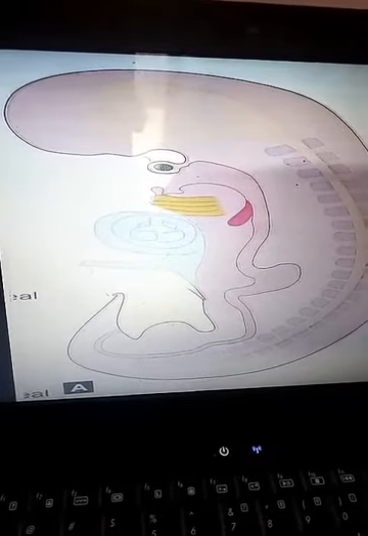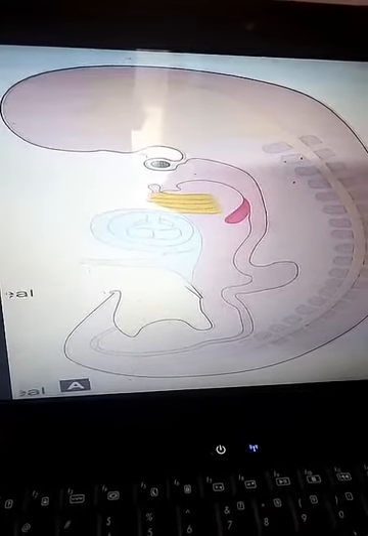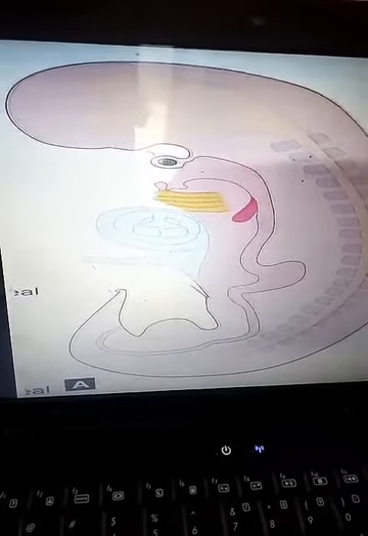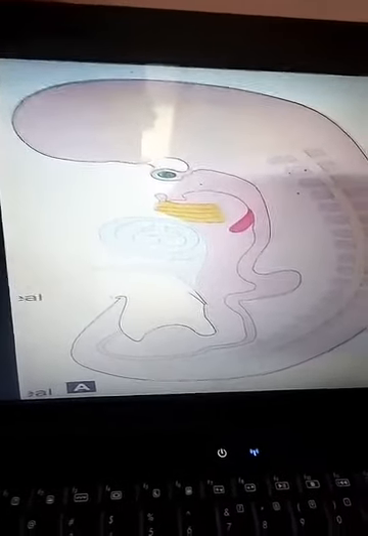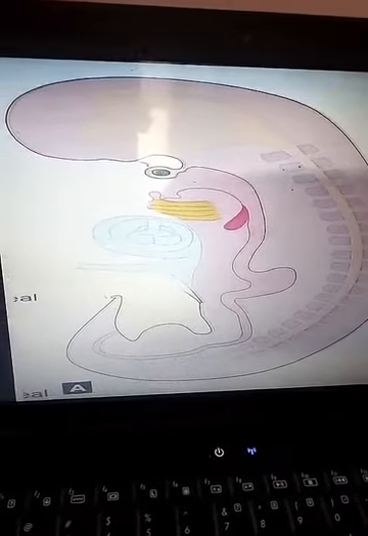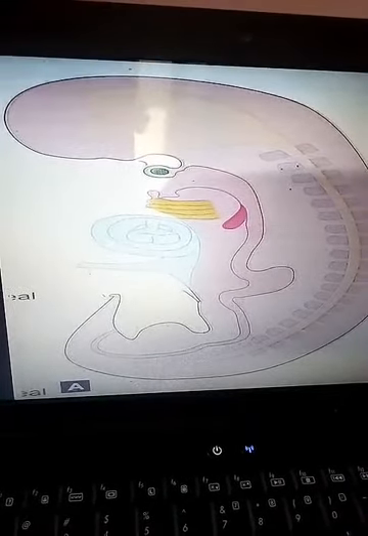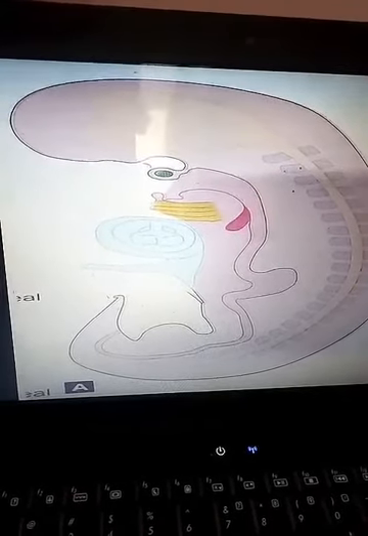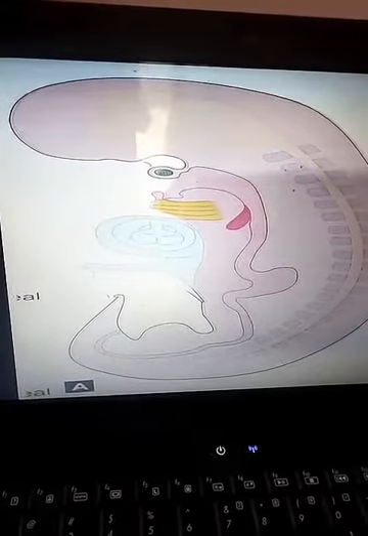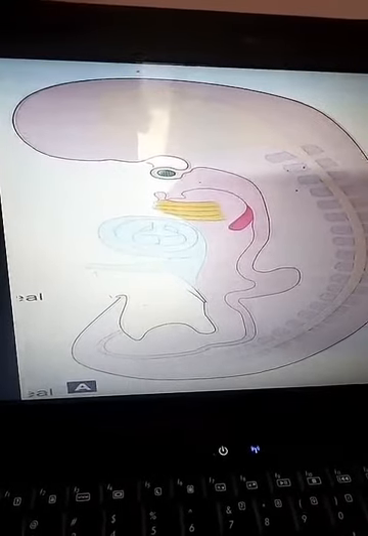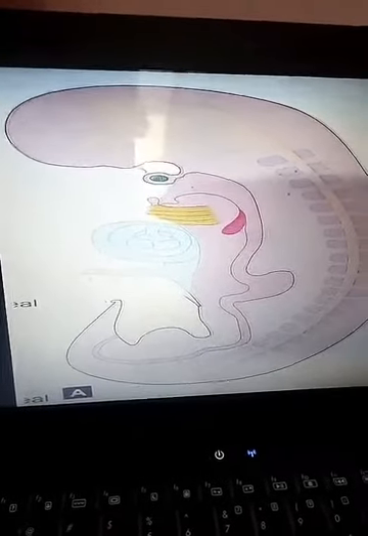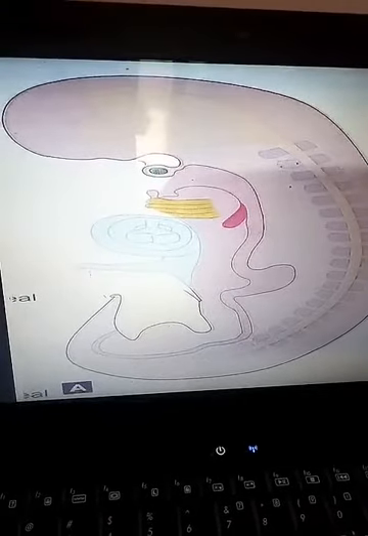We also divide this respiratory system functionally. Functionally it is divided into the conducting part and the respiratory part. Conducting part means which conducts the air from the upper respiratory tract to the lower respiratory tract. So it includes from the upper part of the tract up to the terminal bronchiole. And what is the function of this? It facilitates the conduction, cleaning, warming and moistening of the air.